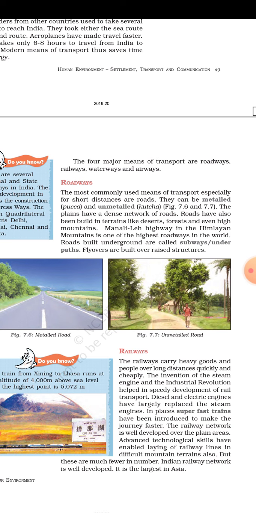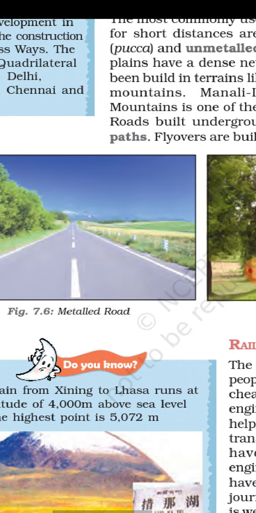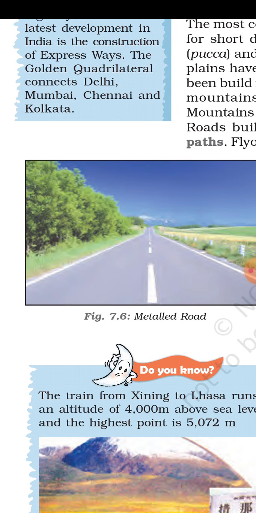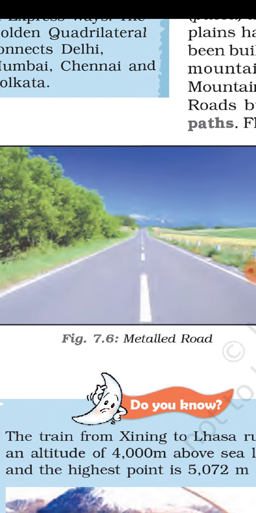There are two types of road transport, that is metalled and unmetalled, or pakka and kacha. Look at this image. This is the metalled road. As you can see, when you travel from your place to Penagaram, you can see the metalled road.